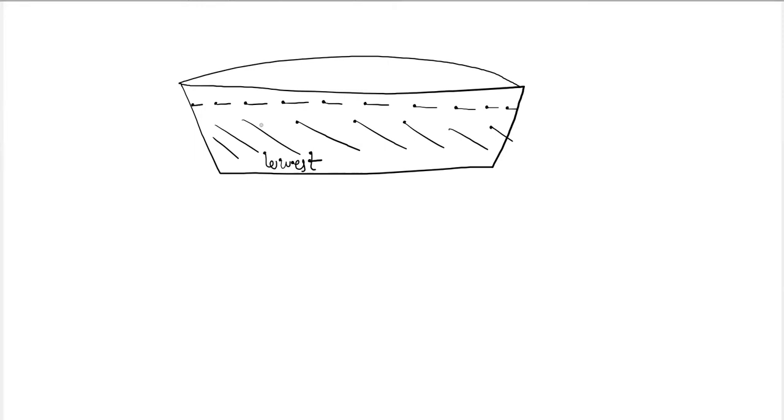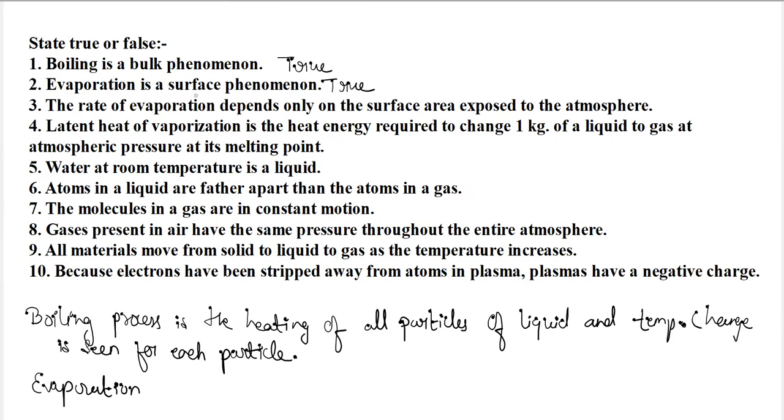The uppermost layer has the lowest intermolecular force compared to the layers below it, so the evaporation process is easier. Due to this, the uppermost layer will start to evaporate first. So hence evaporation is a surface phenomenon is also a true statement.